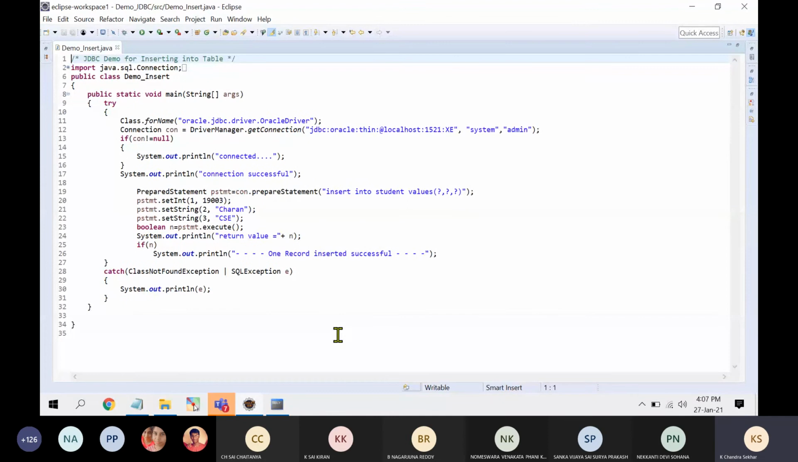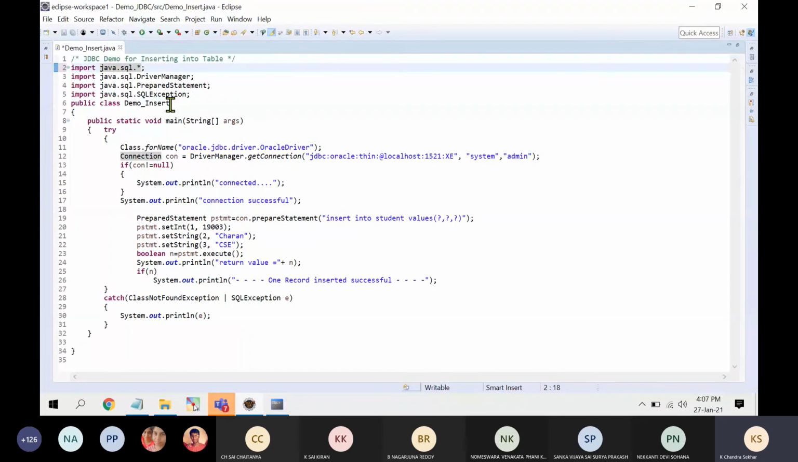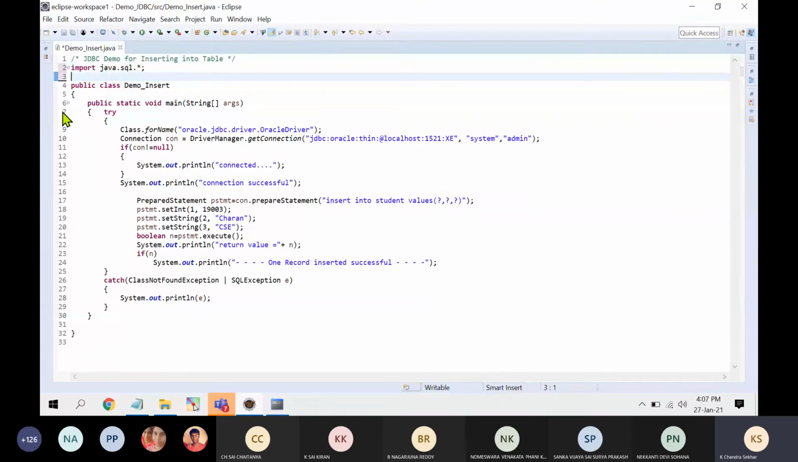So try to look into this code. I wish to complete this one, so let me explain the code line by line. Here, if you want, you can write imports specifically. Otherwise, java.sql.* is also fine. Star means everything will come, so in that case these lines are not required. Import java.sql.*. Okay.